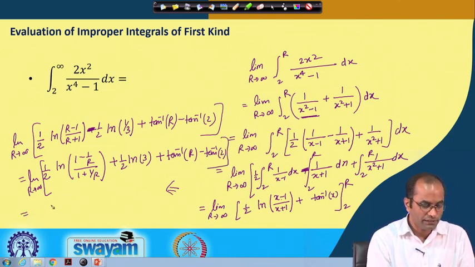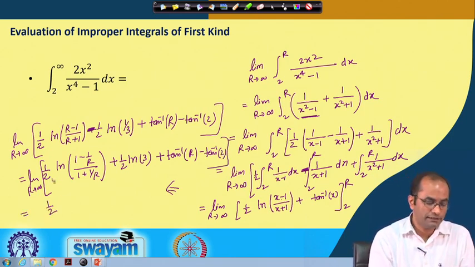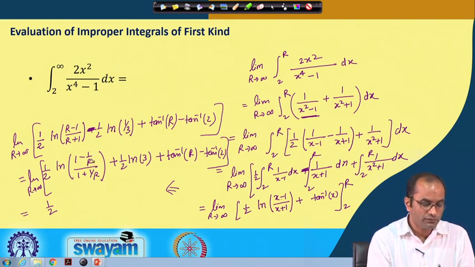Taking this limit now, we have the half and then ln, with r tending to infinity. So, this is 0, this is also going to 0, and we have ln 1, that is 0.